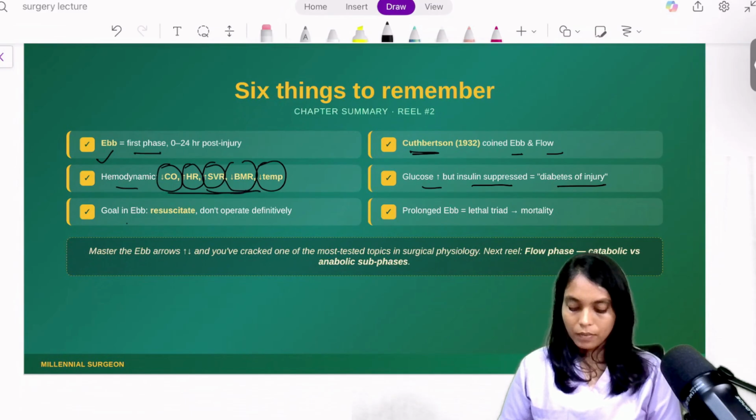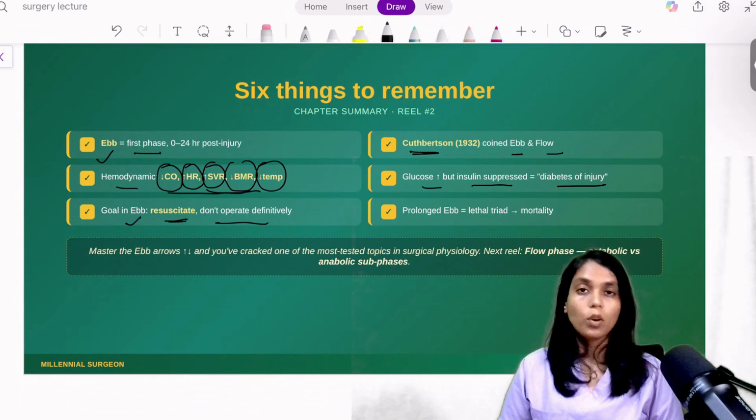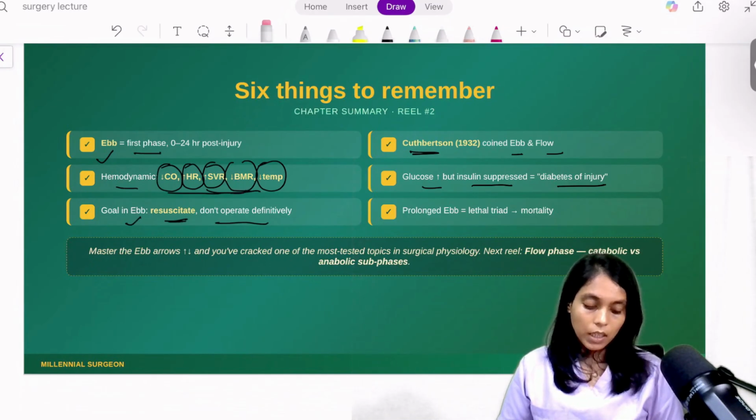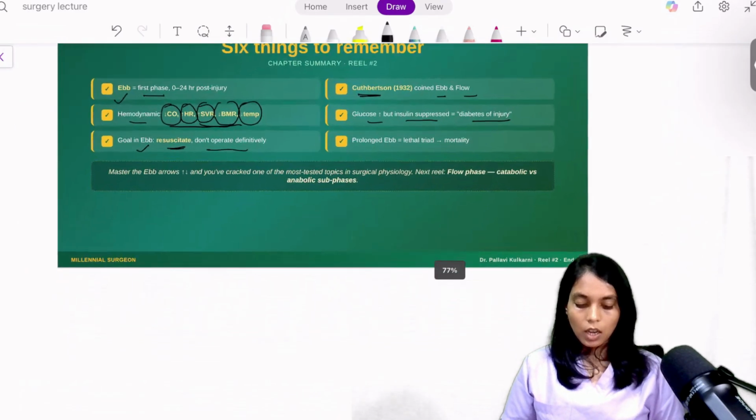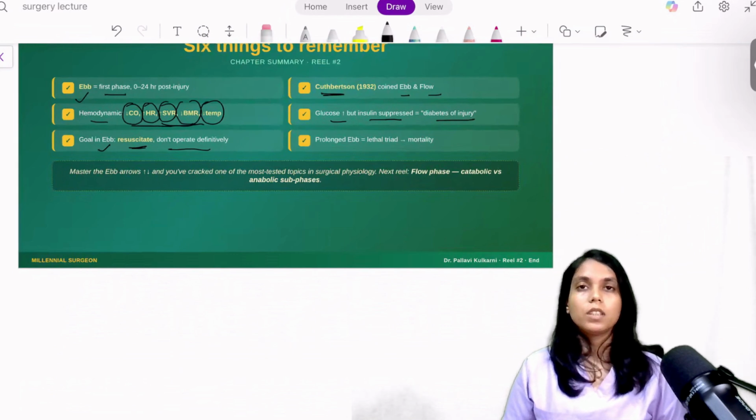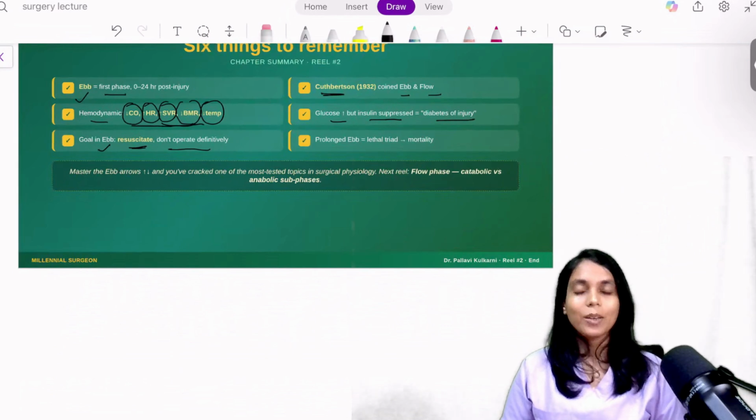And in the F phase, our goal is to resuscitate. Okay, and just do damage control surgery. Do not go for definitive surgery. If there is a prolonged F phase, think of the lethal triad and mortality. Okay, that is for this lecture, and after this we'll proceed with the flow phase in the next lecture. Thank you so much for watching.